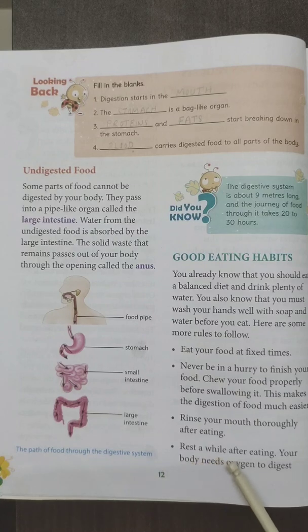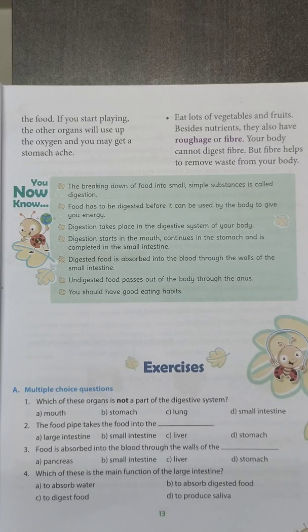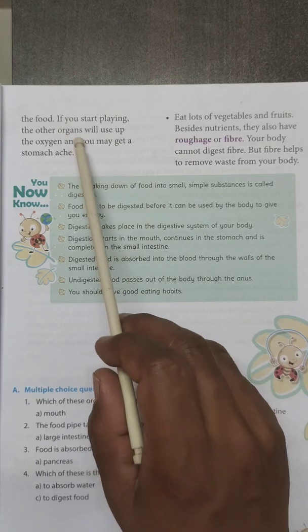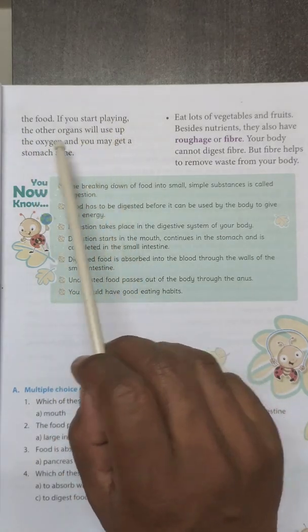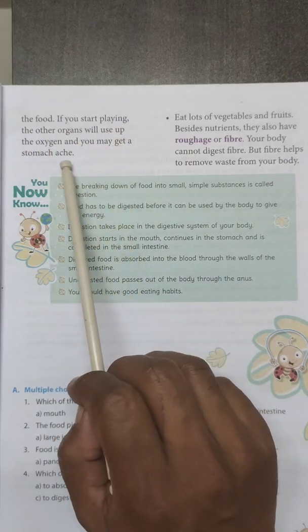Then rest a while after eating. After having food, never go to play. We need to take a rest. The reason is your body needs oxygen to digest the food. Remember, oxygen will help in giving energy to the different parts of the digestive system for digestion. If you start playing, the other organs will use up oxygen and you may get a stomachache.